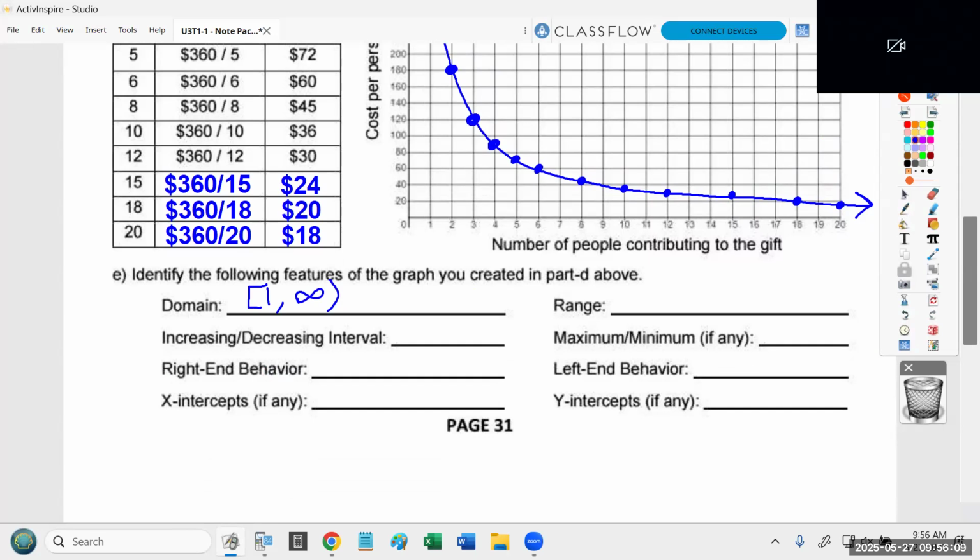For the range, that deals with cost per person. The most any one person is going to have to pay is $360 if there's only one person. But as you get more and more people, they're going to have to pay less and less. The cost never actually gets to 0 because everybody has to pay something, no matter how many people you get. But I would argue the range is getting closer and closer to 0, and the highest it ever reaches is 360.